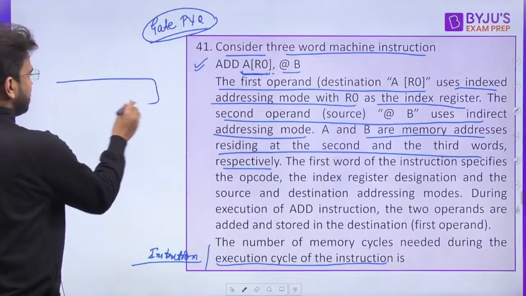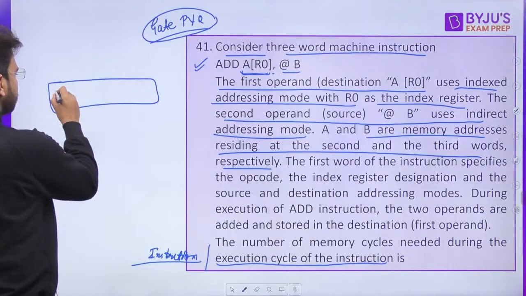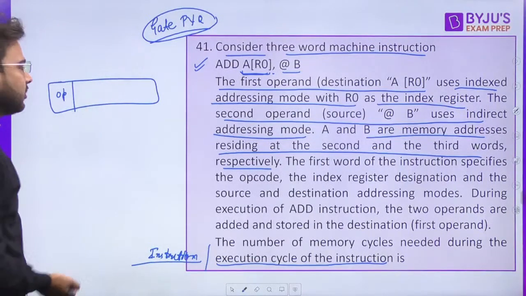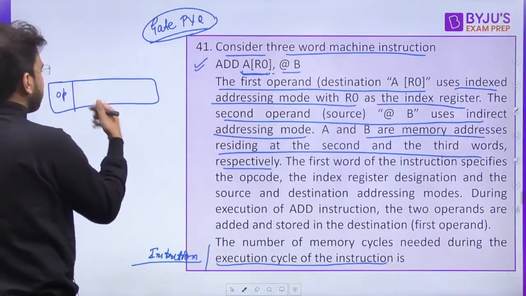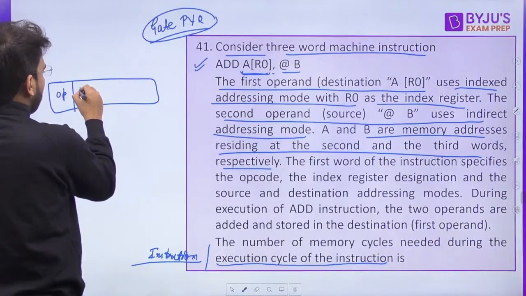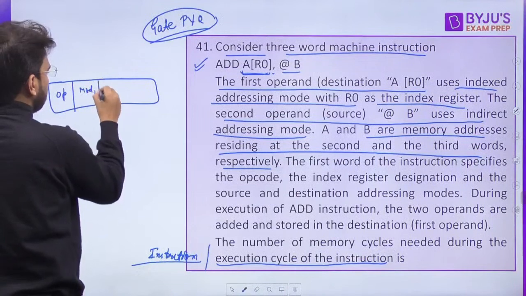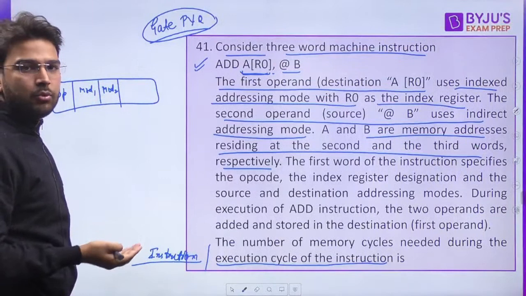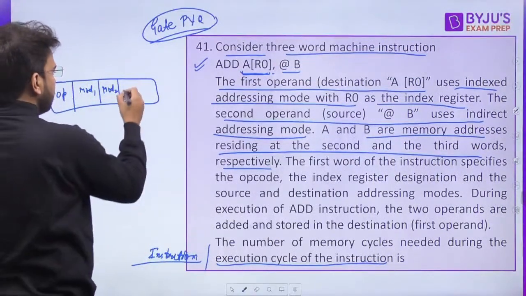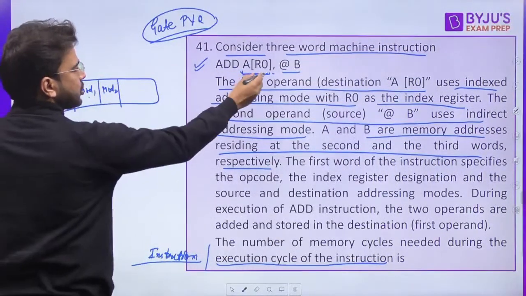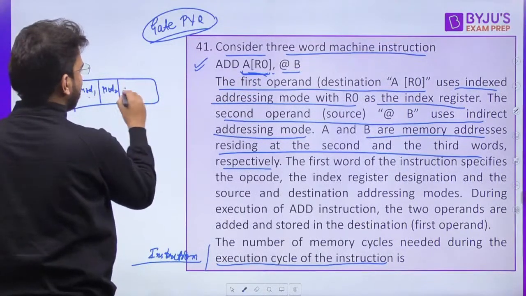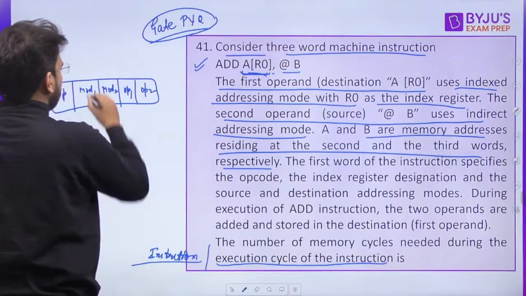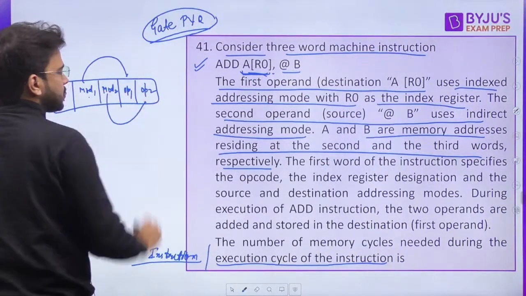So here you can consider this instruction format. You have the opcode that is going to tell you whether it is addition or multiplication. Then after that you are going to have the mode bits, mode 1, mode 2. Yes, we can represent more than one mode as well for every operand. So mode 1 is going to be for the first operand, let's say operand 1, and for second it is operand 2. So mode 1 is for this one, mode 2 is for this one.